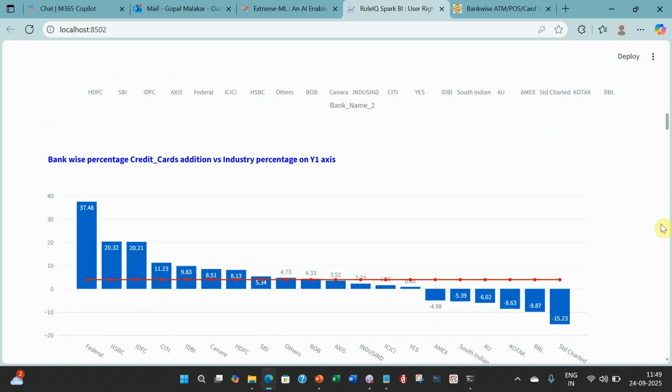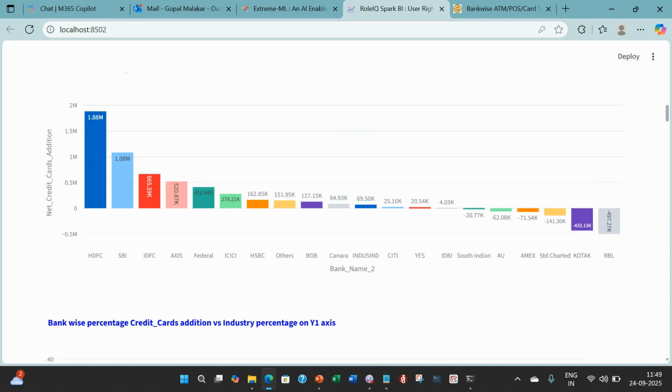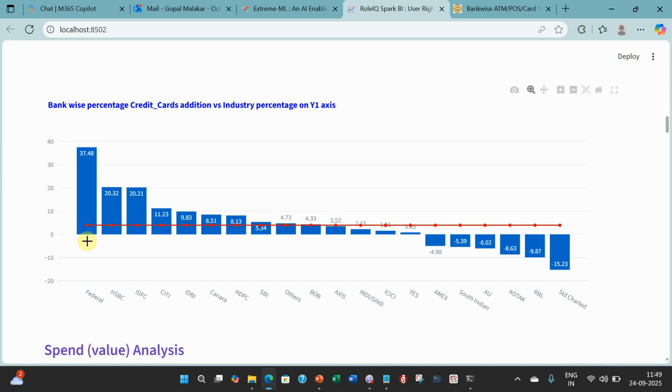Now look at percentage-wise YTD. 3.94% is the industry percentage. Let's compare it against other players. You can see Federal has added 37% on its base. HSBC has added 20%, IDFC 20%, City 11%. SBI is doing 3.94% in the entire year. HDFC is at 8% on their base, so quite good in YTD terms. And these are the big ones who are bleeding badly, like Standard Chartered, RBL, Kotak, AU, all these.